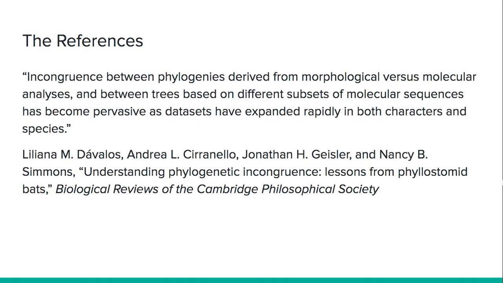I'll just give two references showing that trees of life based on bones versus trees of life based on genetics contradict each other. This is the first reference: Incongruence between phylogenies derived from morphological versus molecular analyses and between trees based on different subsets of molecular sequences has become pervasive as datasets have expanded rapidly in both characters and species.